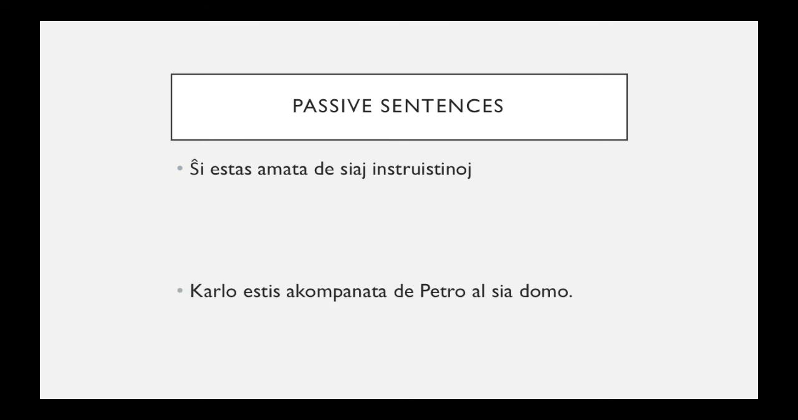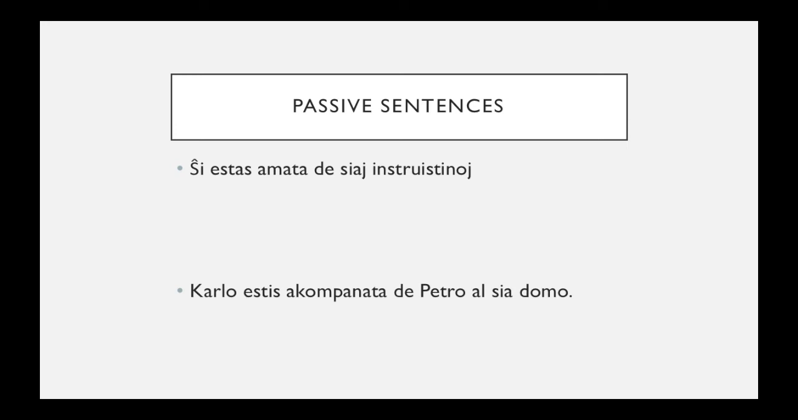"Carlo estis akompanata de Petro al sia domo." Carlo was accompanied by Petro to his house. Or whose house is it? Is it Petro's house or Carlo's house? The subject of the sentence is Carlo. So sia refers back to the subject of the sentence. Carlo is the subject, therefore it is his house.